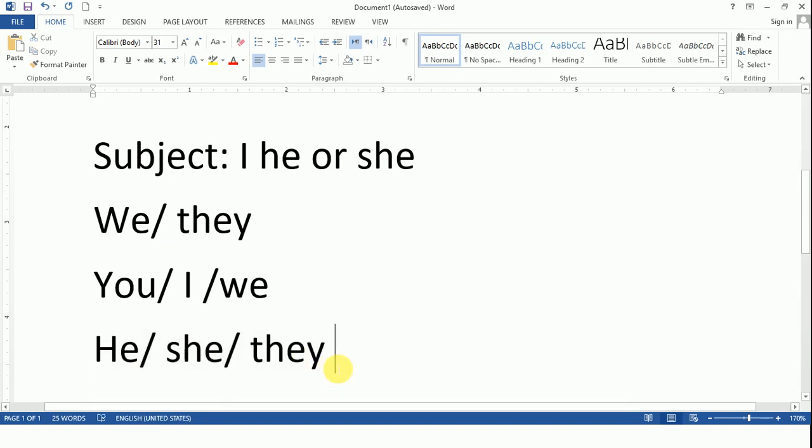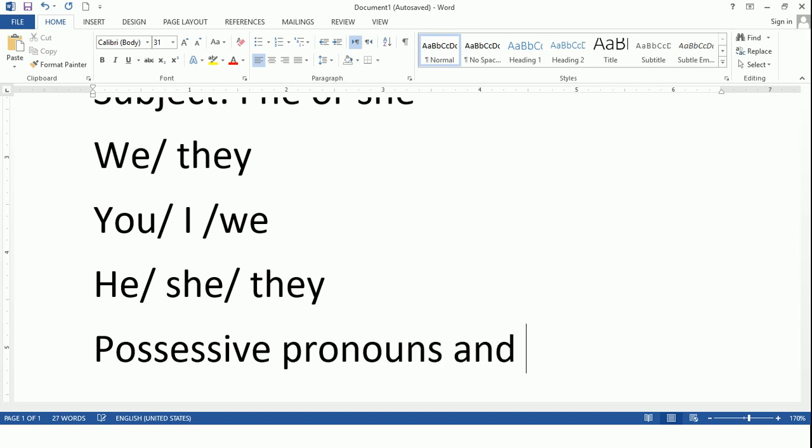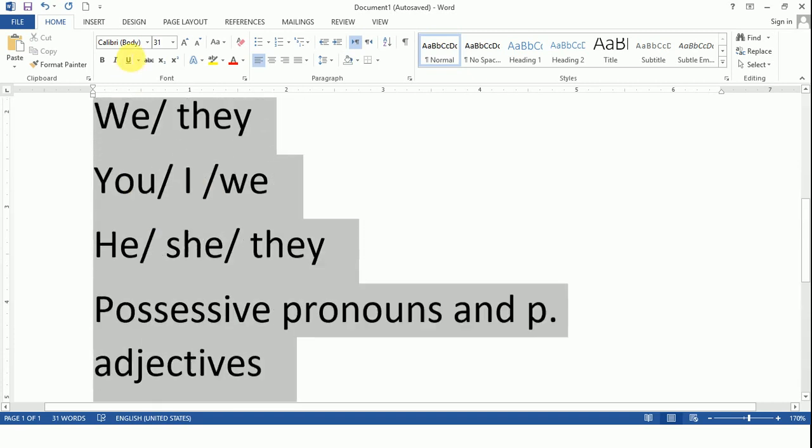Similar goes with possessive pronouns and possessive adjectives, and object pronouns also. Follow the sequence here.